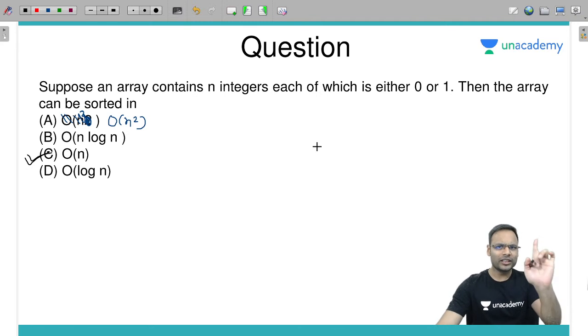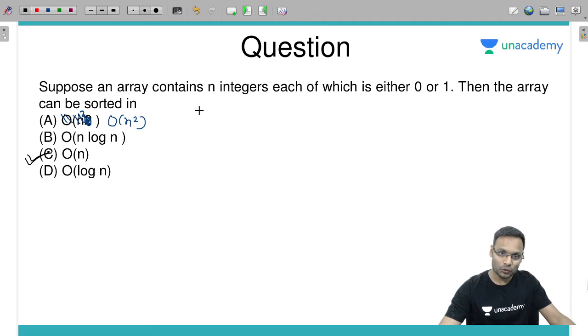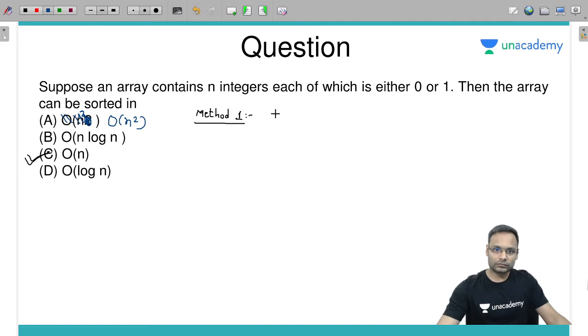Most of you will think of one particular solution which I am going to tell you now. There are two methods to do that. As of now, I can tell you two methods. Method number one: count the number of zeros and the number of ones by one traversal.